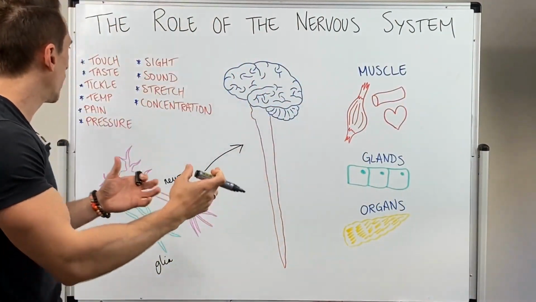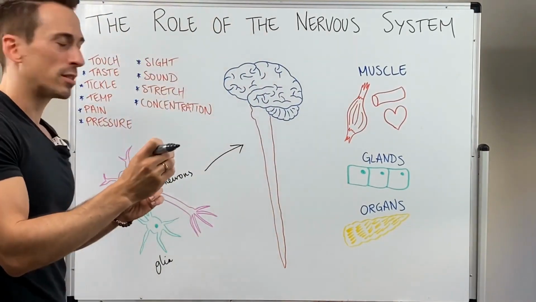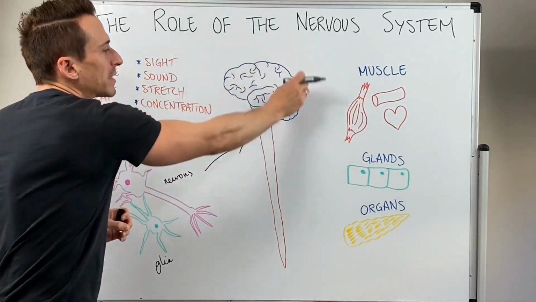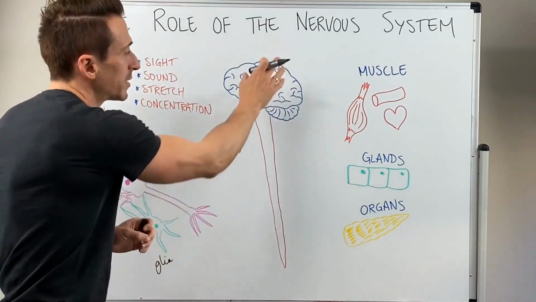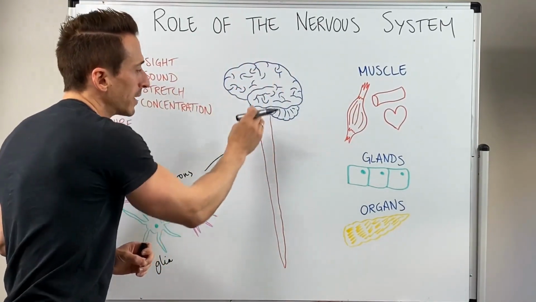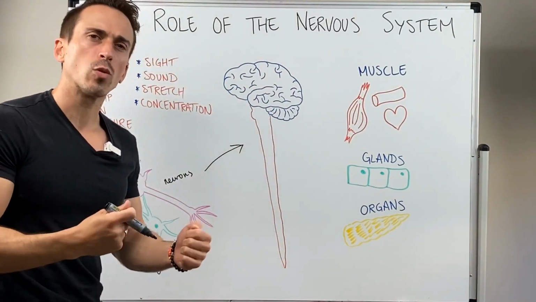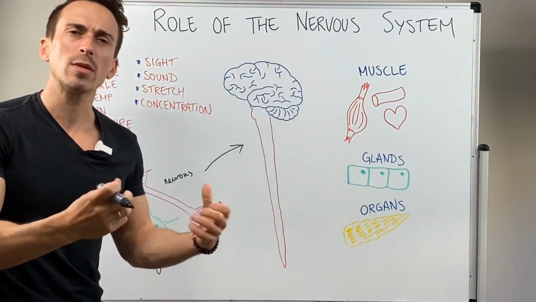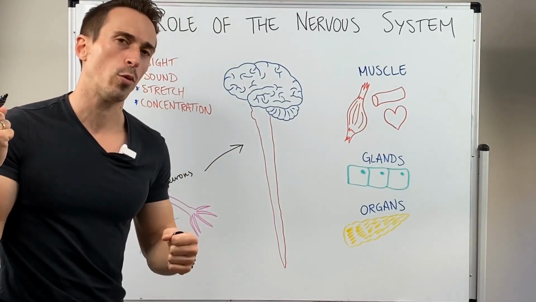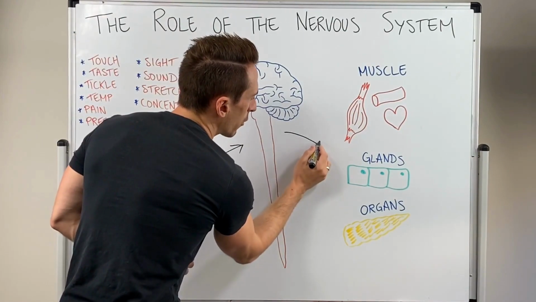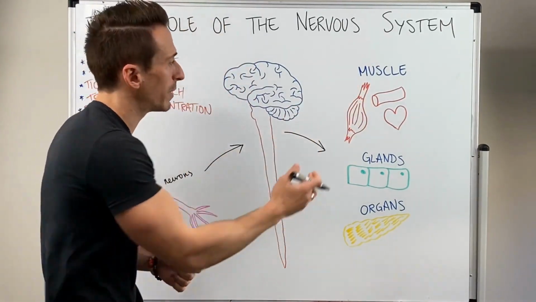So if, for example, it's some sort of touch signal or some sort of pain or temperature signal, it needs to be made sense of here in what we call the central nervous system, the brain and spinal cord. Once it's made sense of, it then decides what it wants to do with it. For example, if it's something that's too hot, maybe you want to move your arm away, for example. And so it then sends a signal out to various muscles, and these muscles can be skeletal muscles.